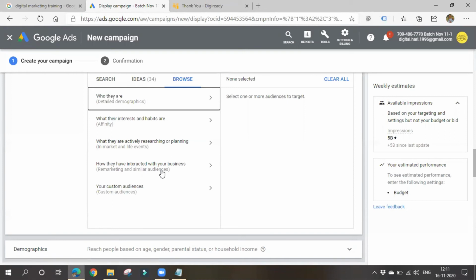In case of remarketing, we have no need for targeting again, because we are telling Google Ads to show ads only to these people present in that list. Clear, guys? Any doubts still now?